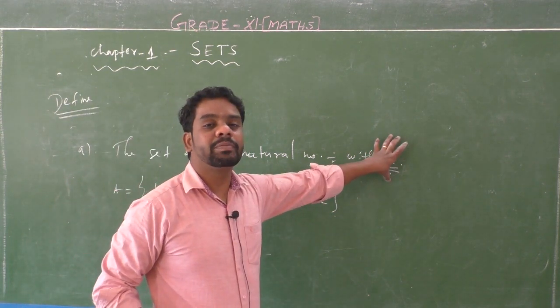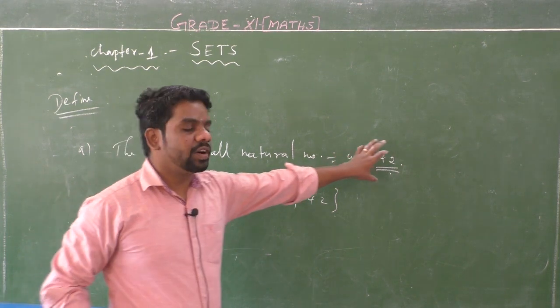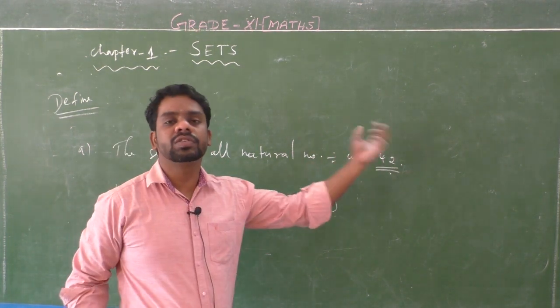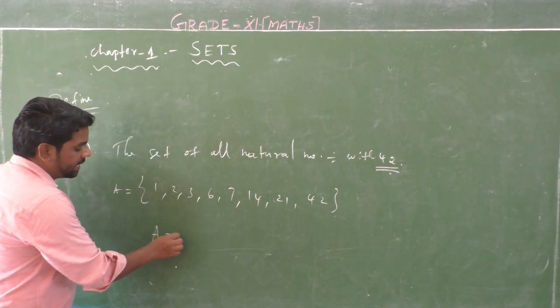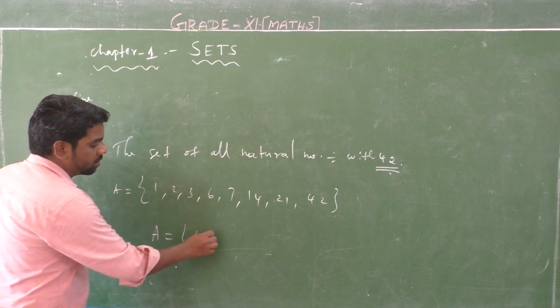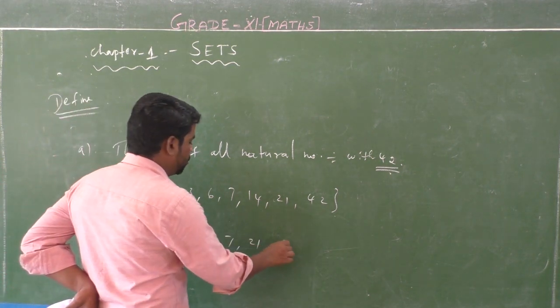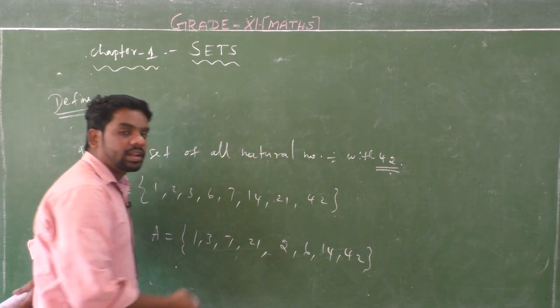So 1 is a divisor of 42, and 2 3 6 7 14 21 42 are also divisors of 42. So this set can be written in the form 1 3 7 21 and 2 6 14 42. We can write like this, okay?